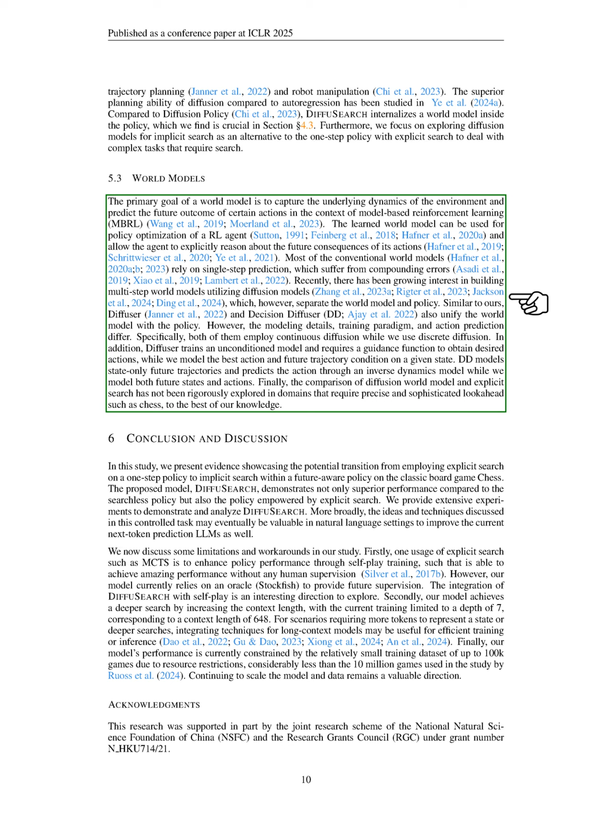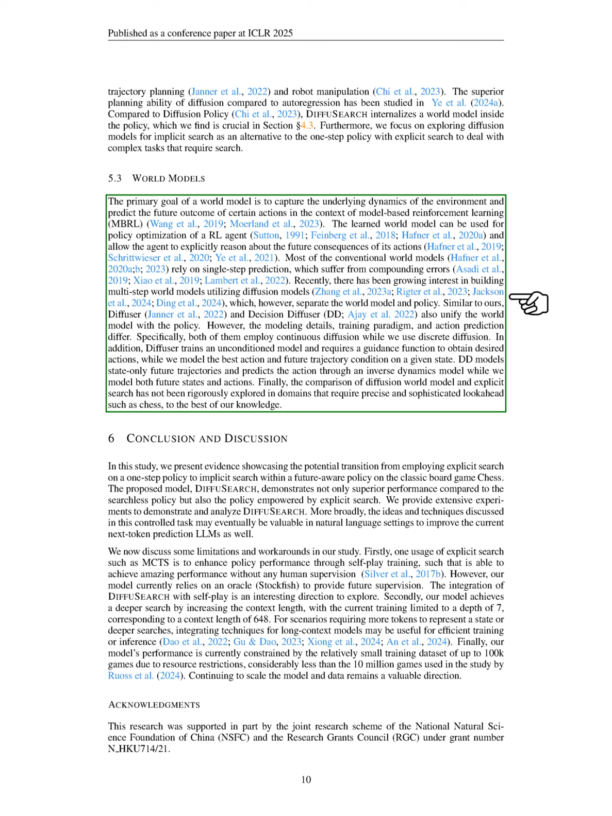Recently, there has been interest in multi-step world models using diffusion models, although these typically separate the world model from the policy. Our approach, similar to diffuser and decision diffuser, integrates the world model with the policy, but we differ in our modeling techniques and training methods. While they use continuous diffusion, we employ discrete diffusion. Additionally, diffuser requires a guidance function for action selection, whereas we focus on modeling the best action and future trajectory based on a given state.